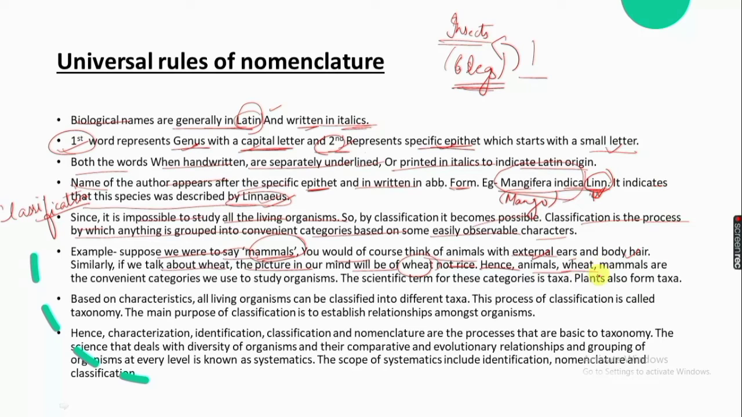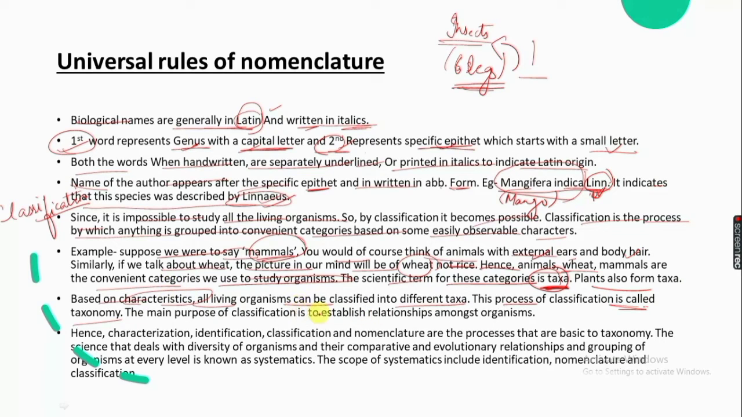Plants also form their different taxa. Based on characteristics, all living organisms can be classified into different taxa. The characteristics by which we can define an organism or classify an organism, this process of classification is called taxonomy. The main purpose of classification is to establish relationships amongst organisms.